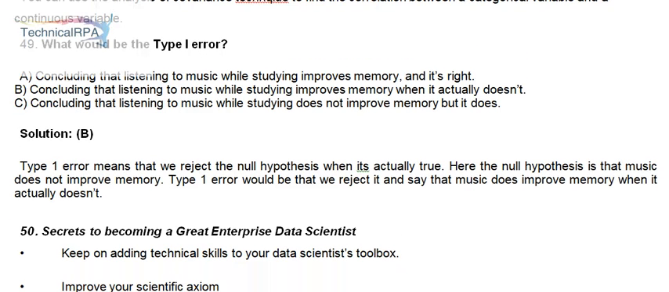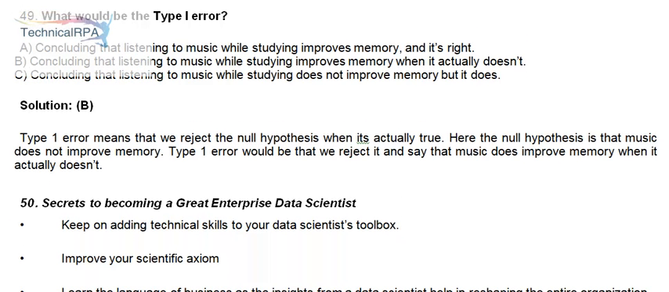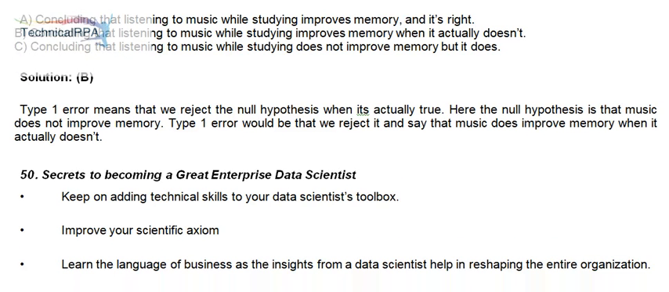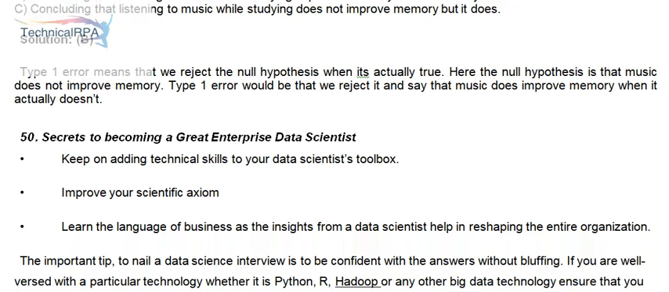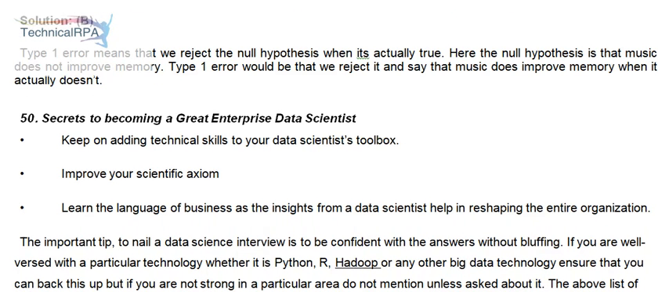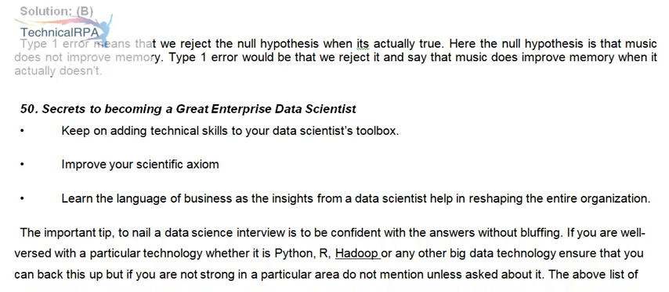49. What would be the type I error? A. Concluding that listening to music while studying improves memory, and it's right. B. Concluding that listening to music while studying improves memory when it actually doesn't. C. Concluding that listening to music while studying does not improve memory but it does. Solution, B. Type 1 error means that we reject the null hypothesis when it's actually true. Here the null hypothesis is that music does not improve memory. Type 1 error would be that we reject it and say that music does improve memory when it actually doesn't.